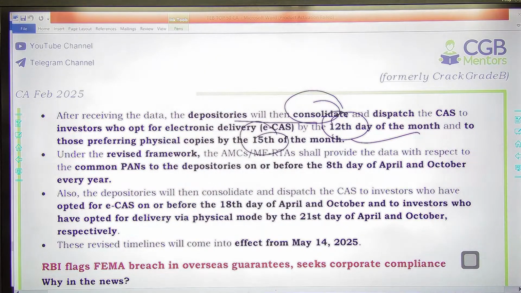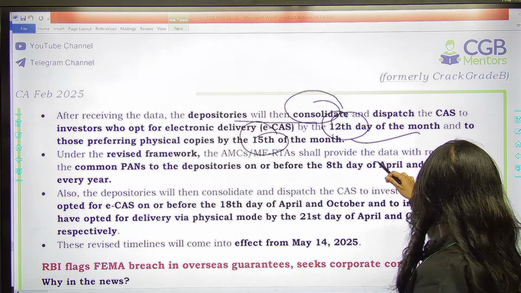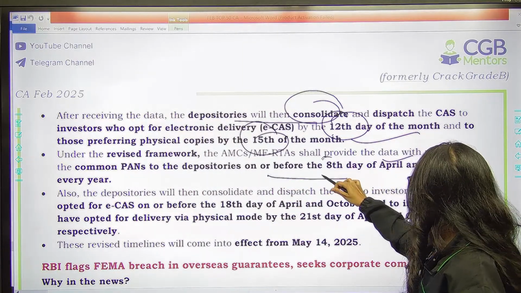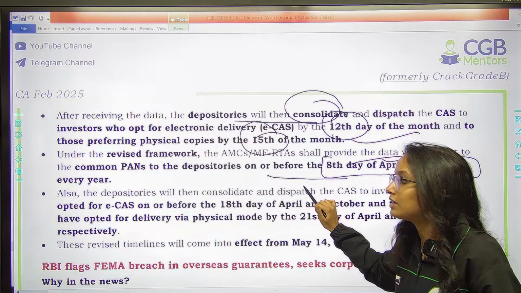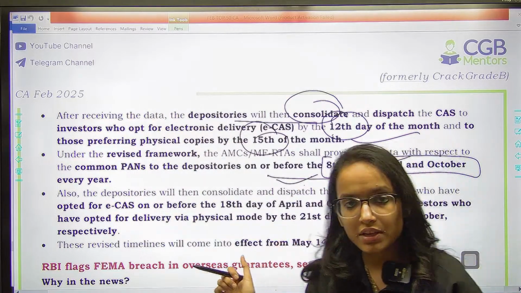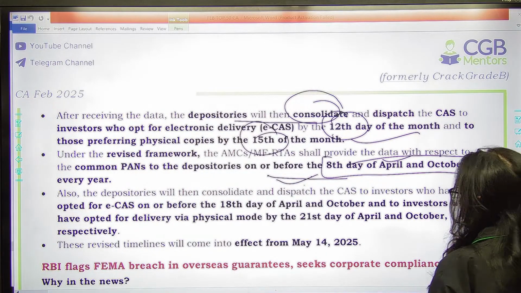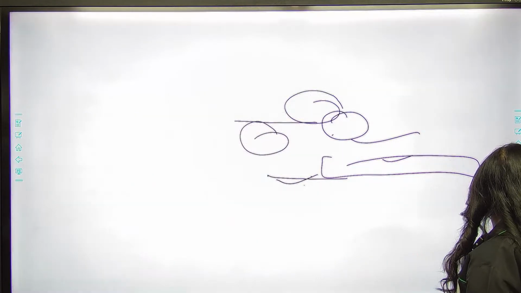Also under the revised framework, the AMCs shall provide data with respect to the common PAN to depositories on or before the 8th day of April and October every year. Remember that.